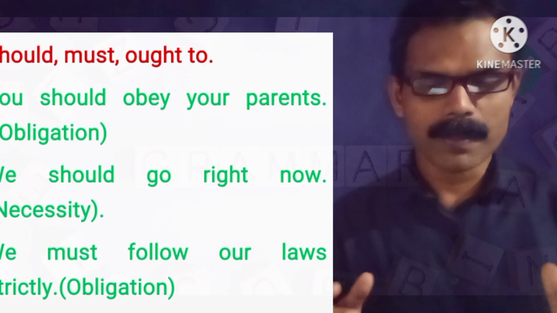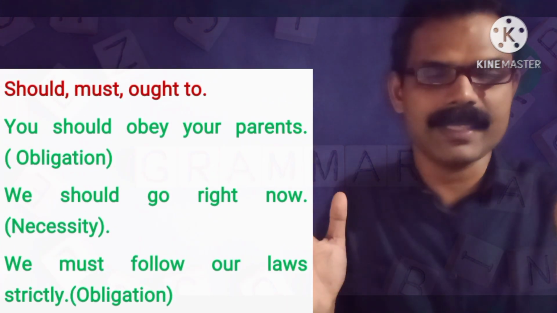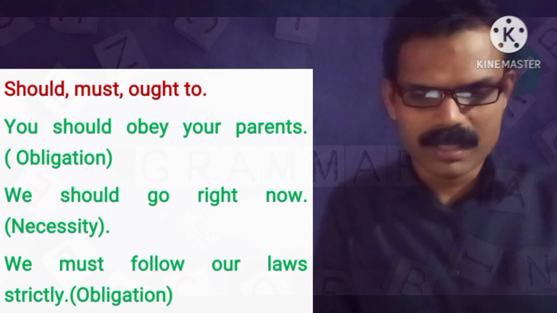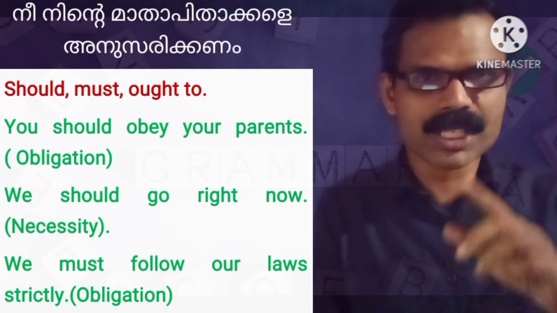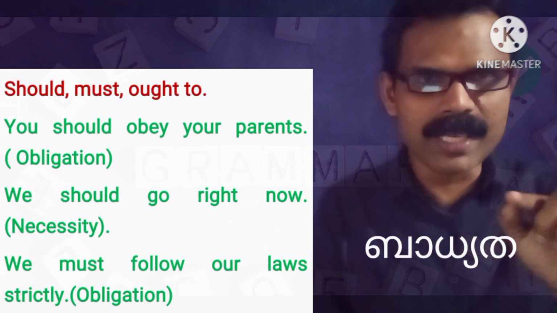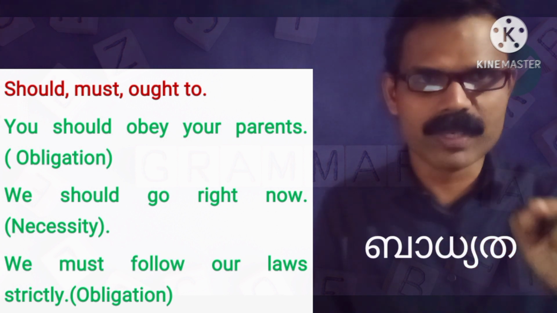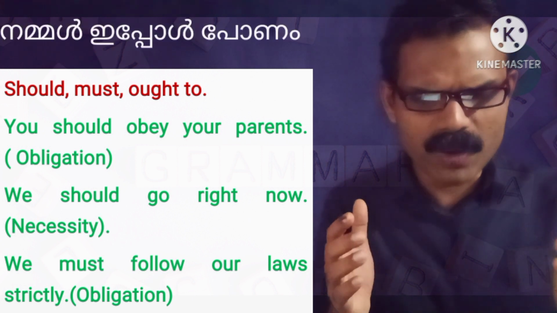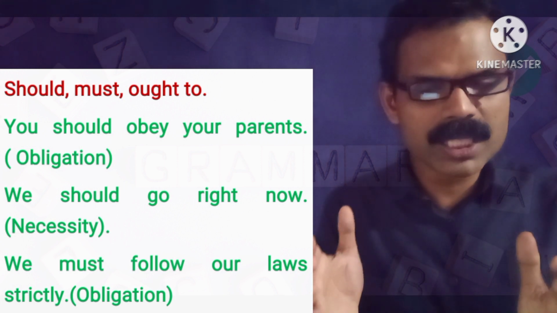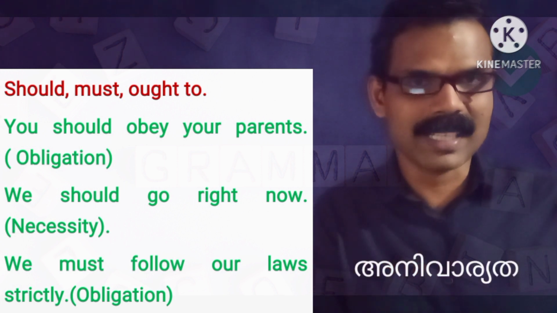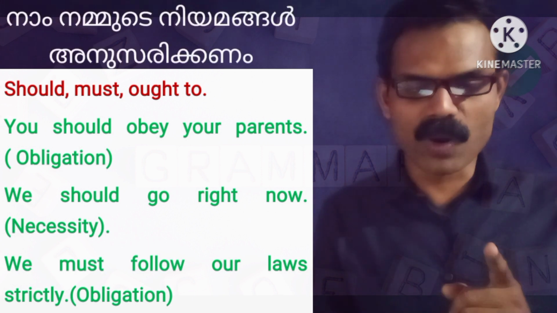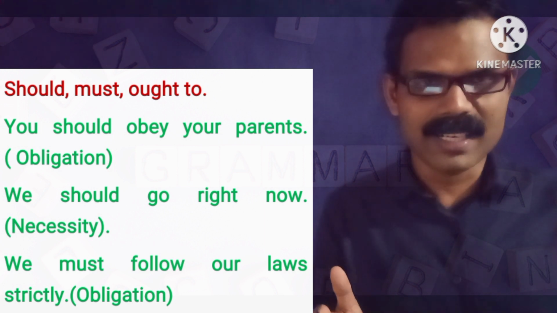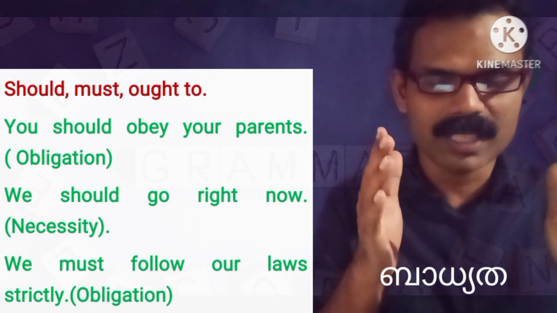Then we have should, must, ought to. These are taken together, and these three of them have almost the same meaning. You should obey your parents. There should is used as an obligation. It is obligatory, mandatory to obey your parents. We should go right now. There should is used as a necessity. It is necessary. We must follow our laws strictly. We must follow the laws in Kerala and India, and it is obligatory. So it is an obligation.